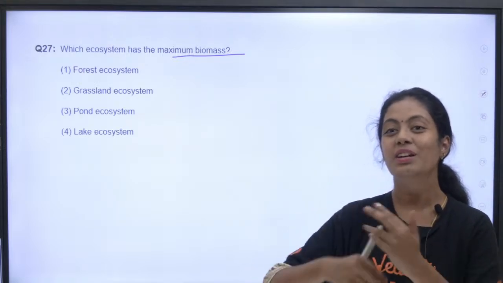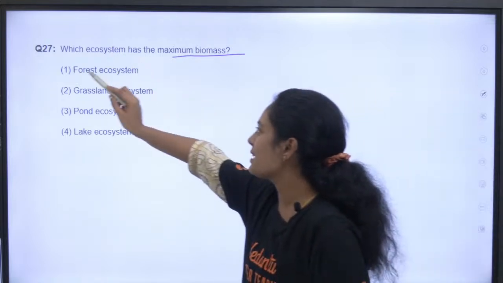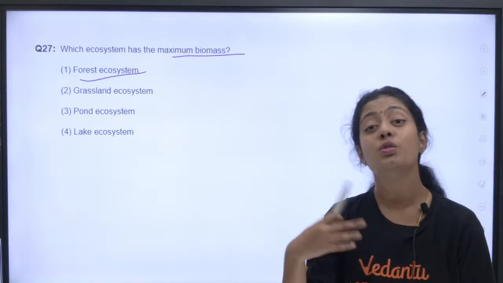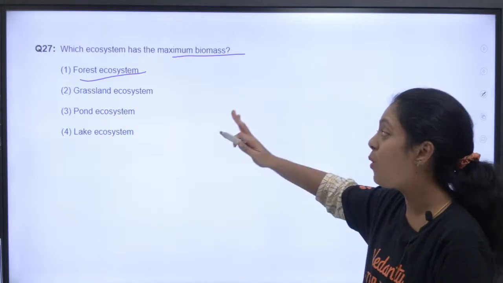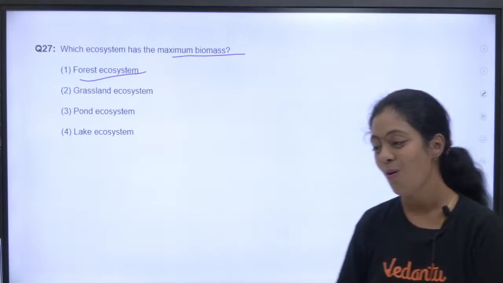Right? So now the competition level is increasing. Absolutely. Forestல தான பசங்களா நிறைய trees இருக்கும், நிறைய thick-ஆன bushes இருக்கும். So obviously there it is more and more biomass is there. It has maximum biomass. Okay?